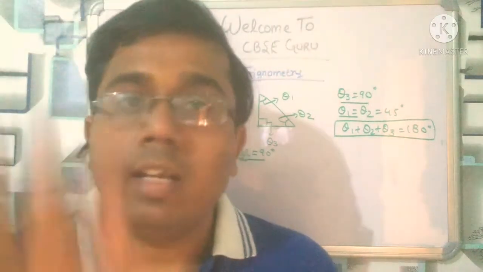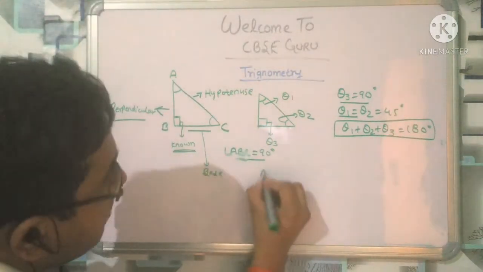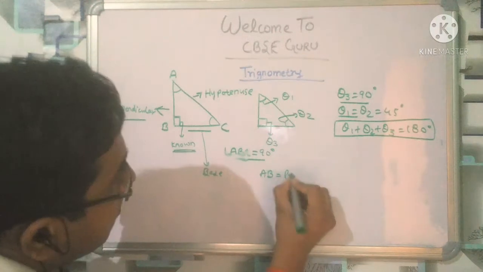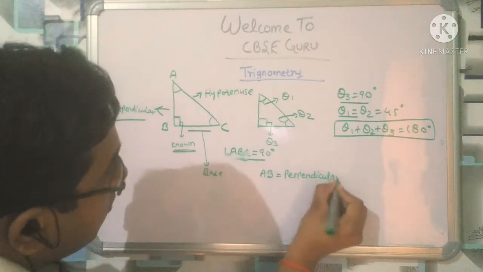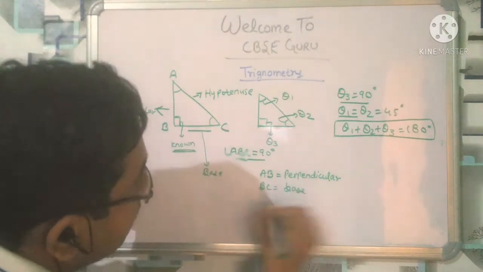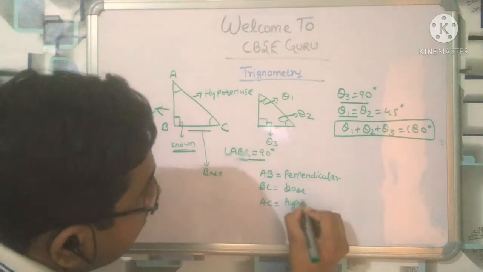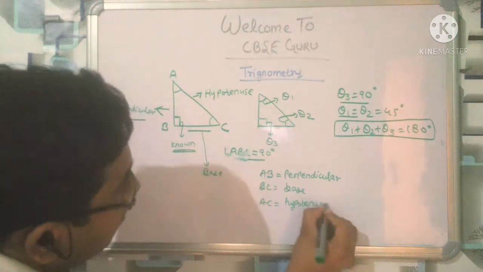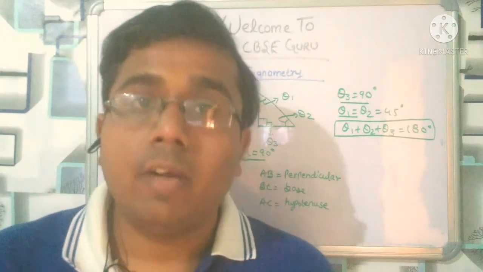In the right angle triangle, AB is what? Perpendicular. BC is what? Base. AC is what? Hypotenuse. So you have to remember this for the right angle triangle.